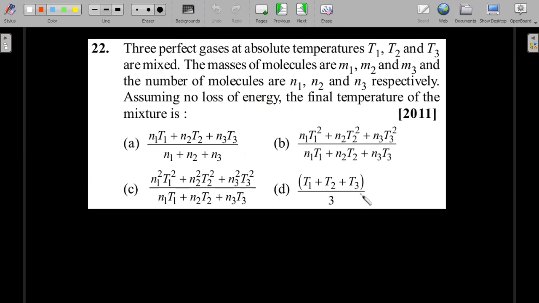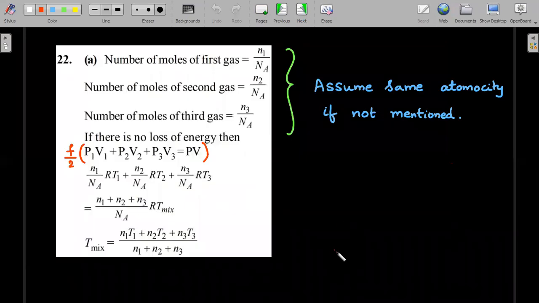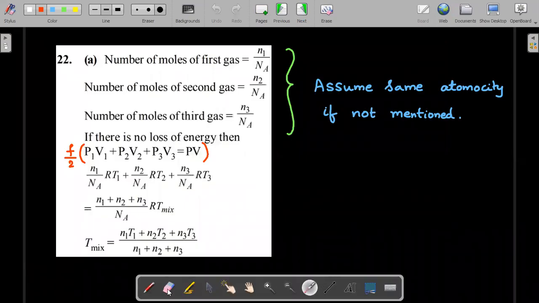So in mixing of gases, you should be very clear here that the number of molecules is more important. The numbers of molecules N1, N2, and N3 are given, and the temperatures are mentioned in this problem. So the number of moles is not related to the mass at all. The number of molecules divided by the Avogadro number gives you the number of moles. And since there is no loss of energy mentioned in the problem, you can equate the sum of the initial internal energies to the final internal energy. The internal energy is nothing but degrees of freedom into PV divided by 2, or f by 2 PV. On both sides of this equation, f by 2 can get cancelled because they are all the same.